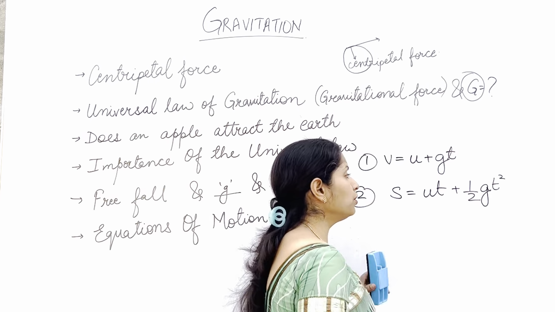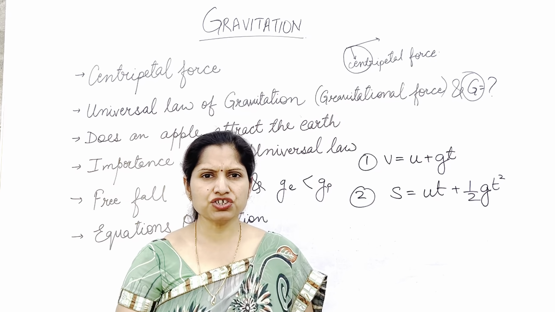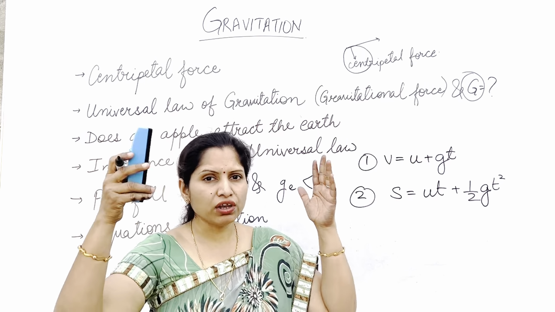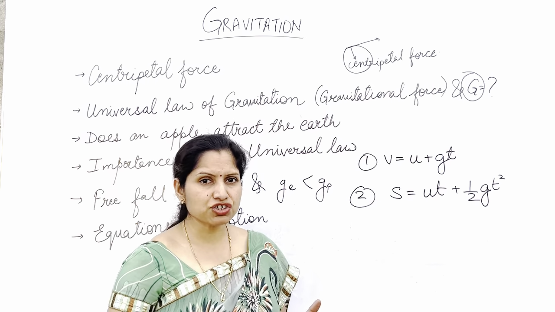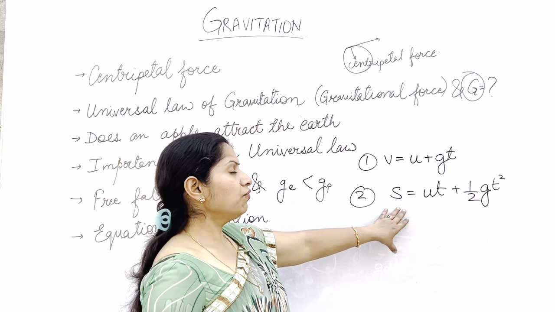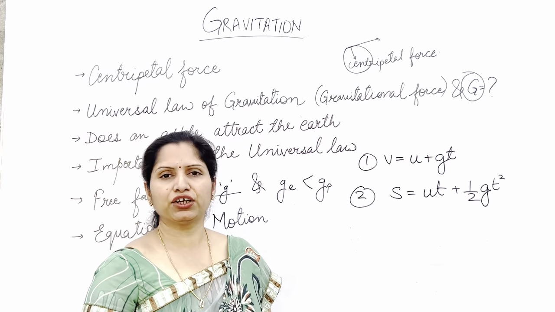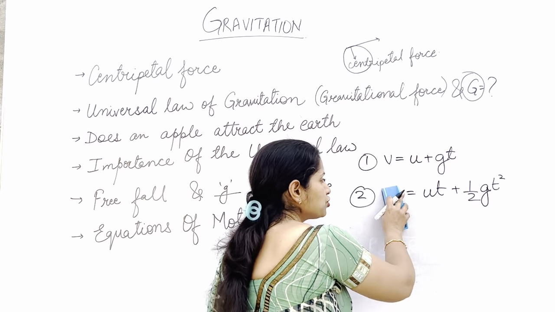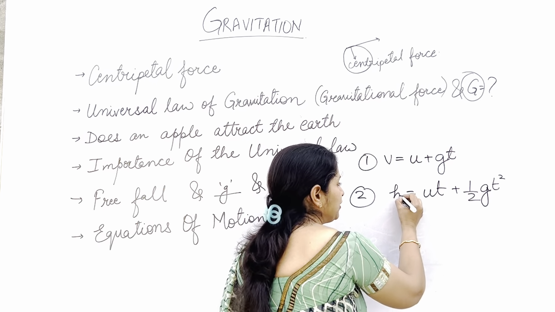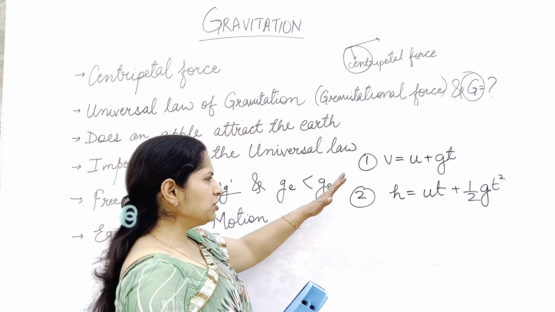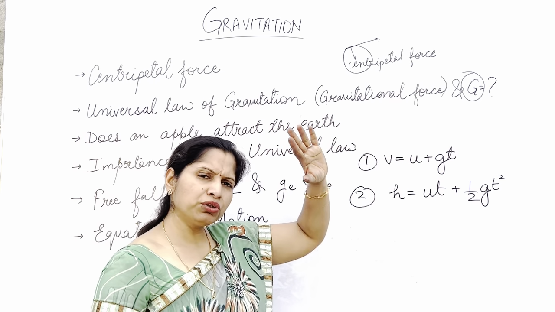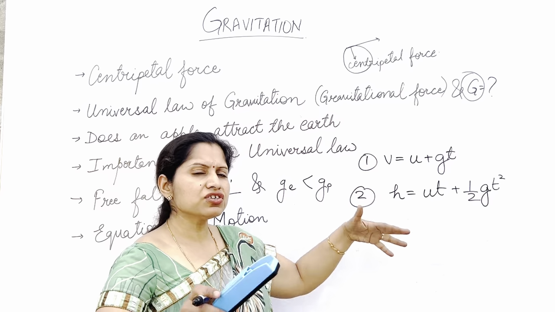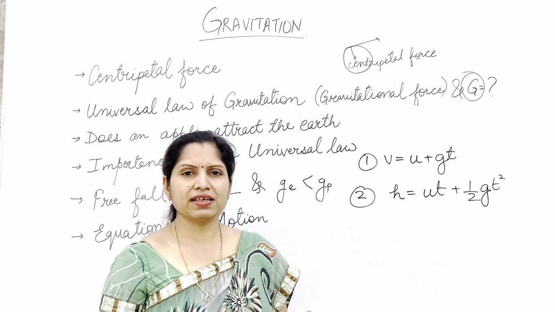And also, when we are talking about the falling of objects under the earth's gravitational pull, then instead of distance, we can take the height. Both are replaceable. So instead of s, we will be having h. No need to remember these formulas separately. You can just remember the original ones, and while doing the numerical, we can replace them.